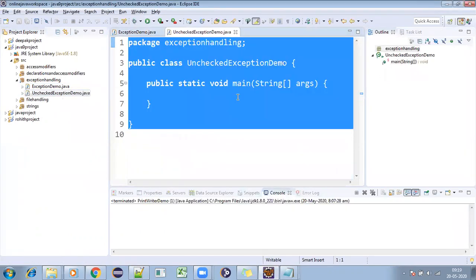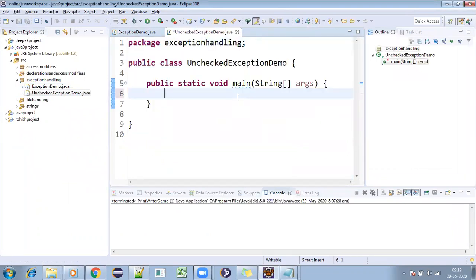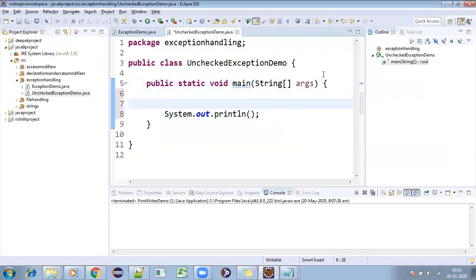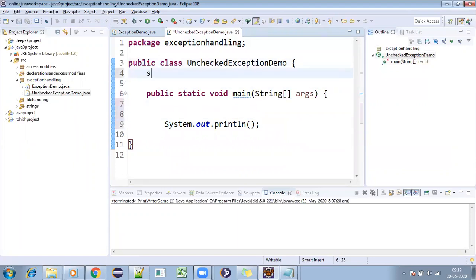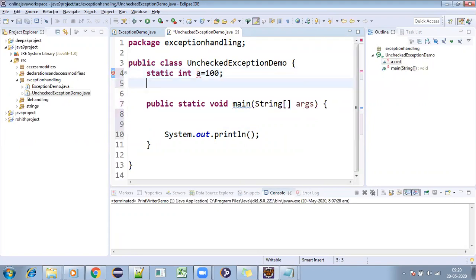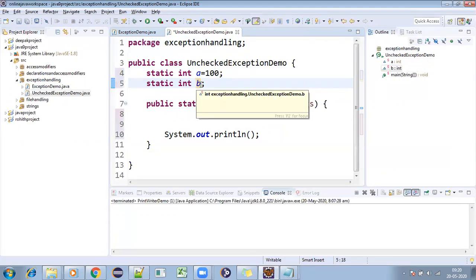So you tell me, System.out.println of some values I'll be taking. I'll take static values only: static int a equal to 100, and static int b. I'm not giving any value for b. So if I'm not giving any value for b, what will be stored in b?